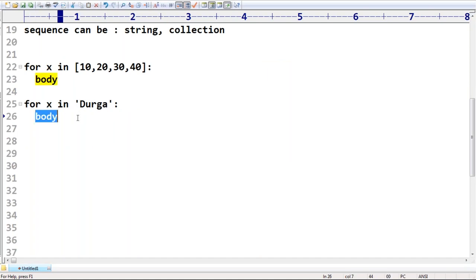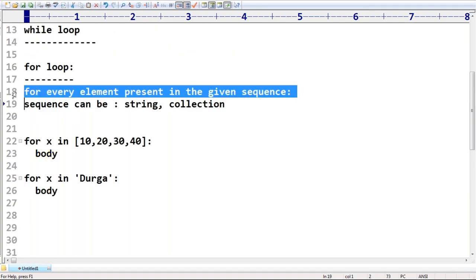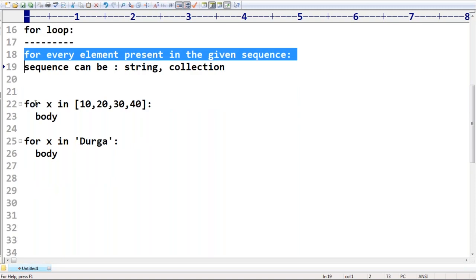How many times will this body be executed, sir? Five times the body will be executed. Remember, I hope you can understand this line: for every element present in the given sequence, if you want to perform any activity, then we should go for a for loop. This is the syntax, right?